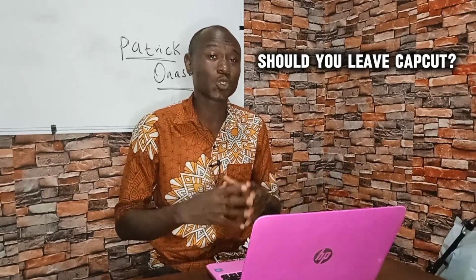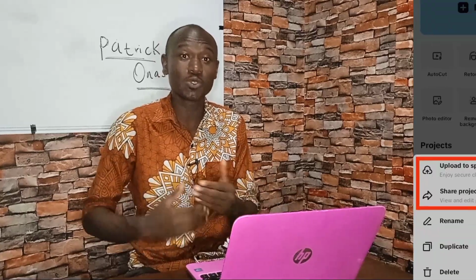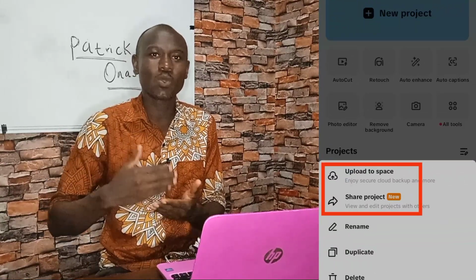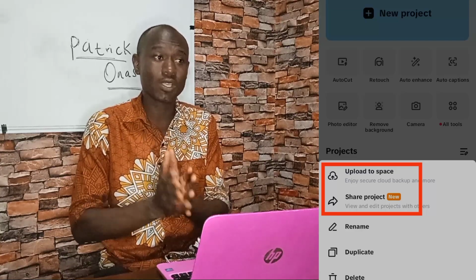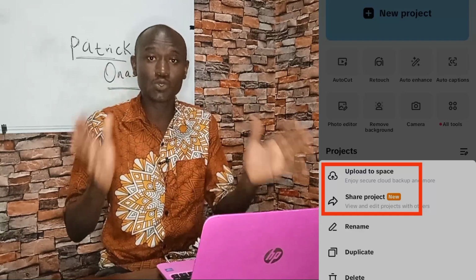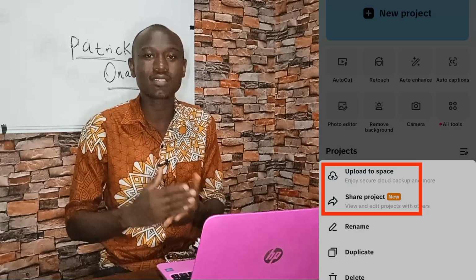If you are using CapCut just for simple editing, you export it to your phone gallery, and from your phone, you upload it by yourself to your YouTube channel, then you are safe. But if you use it as a backup storage or you share your content as template to others, then you are giving CapCut the right to use your video as template, because when you share your project as template to others, you are telling CapCut, yeah, this video, I share it as template. You can show it to the world. Others can use it to create their videos as well. That is what you are telling CapCut when you share it as template.